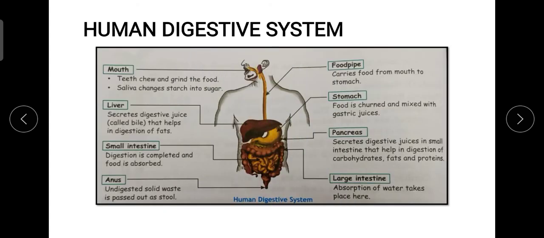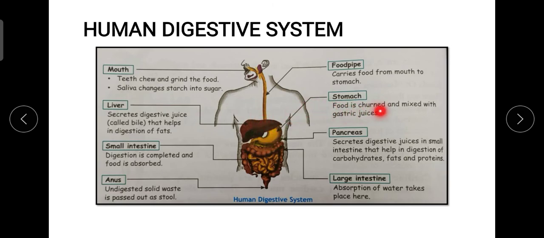Now what is the quick review of this whole process? The process starts in our mouth, where the teeth, tongue and saliva collectively start the digestion process. Teeth and tongue chew and grind the food, whereas the saliva converts the starch into simple sugars. From here the food enters the food pipe, because of which it is able to enter the stomach. That means the food enters here in the mouth, it is digested, then it travels through the food pipe and comes towards the stomach over here.